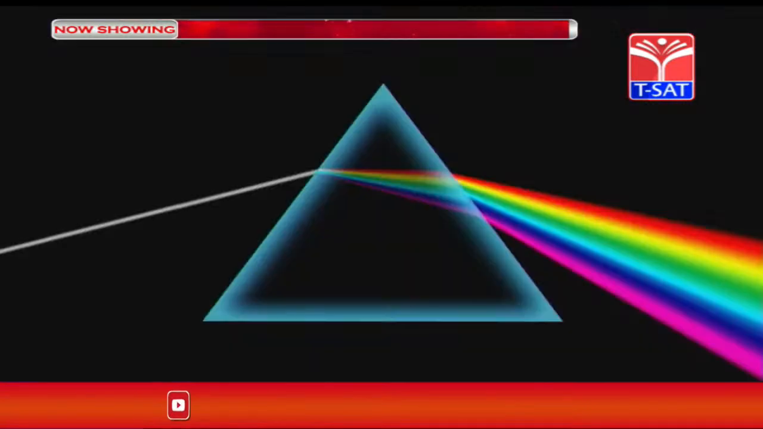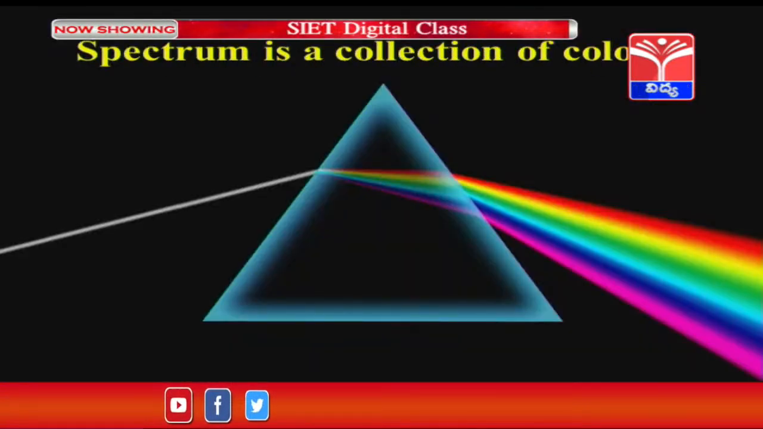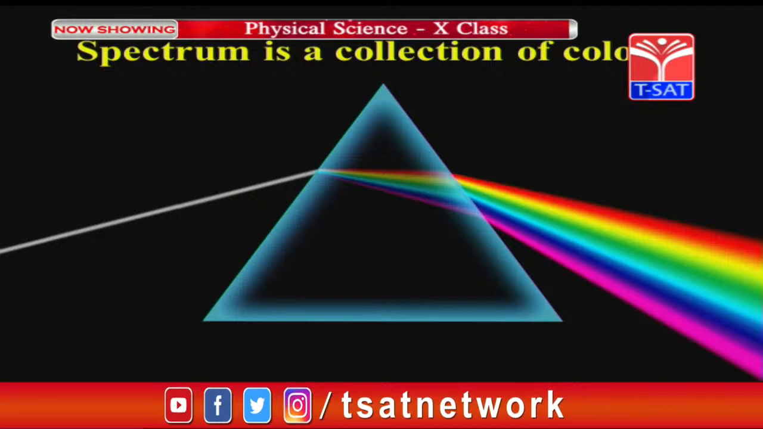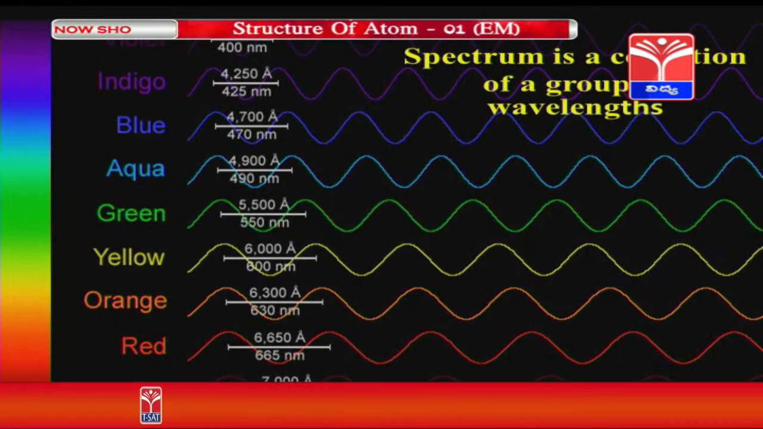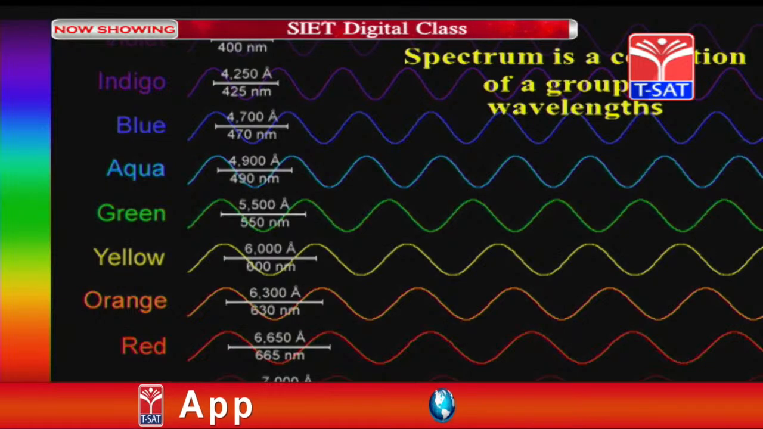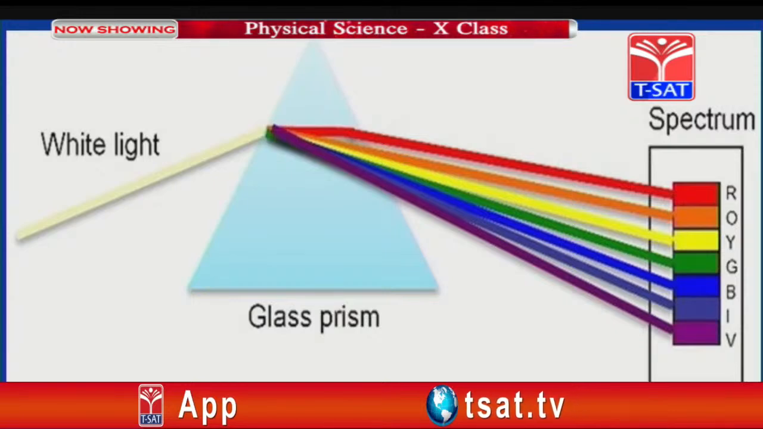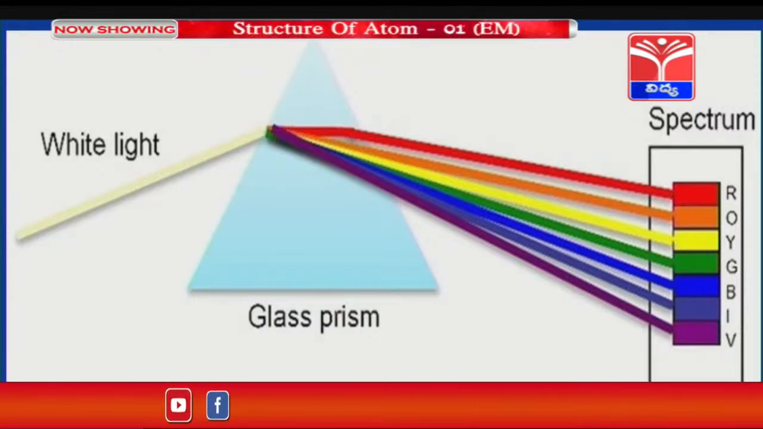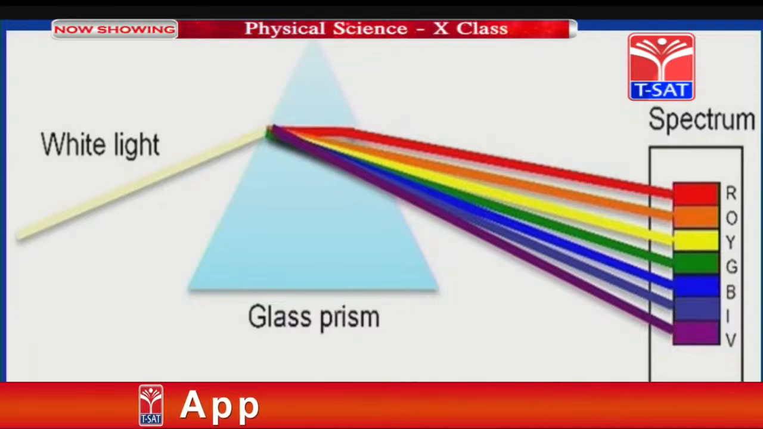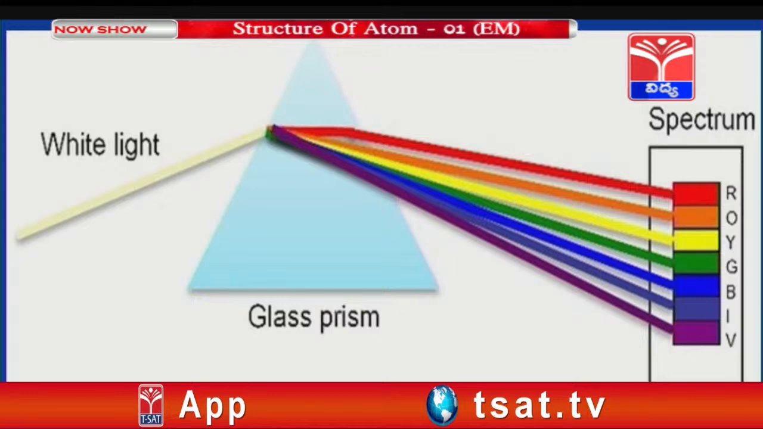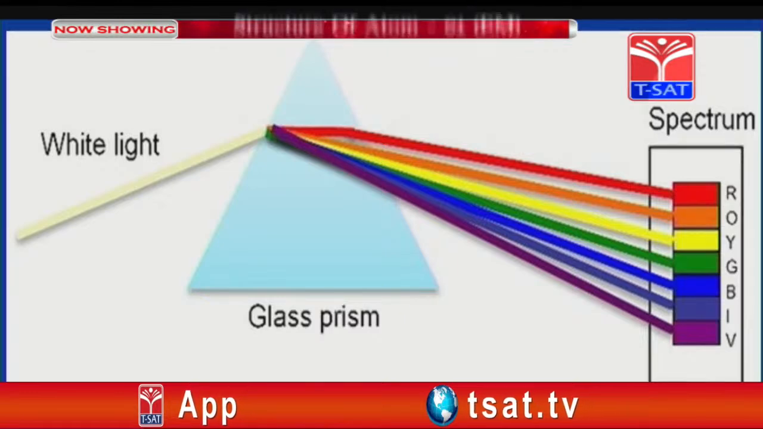Children, what is a spectrum? A spectrum is nothing but a collection of colors. A spectrum is nothing but a collection or group of wavelengths. Children, you might have seen the rainbow during the rainy season. 7 colors you can find there: violet, indigo, blue, green, yellow, orange and red. In a rainbow we find the 7 colors, and those 7 colors are visible colors, and it is said to be the visible spectrum.